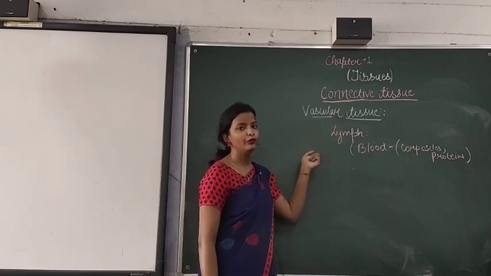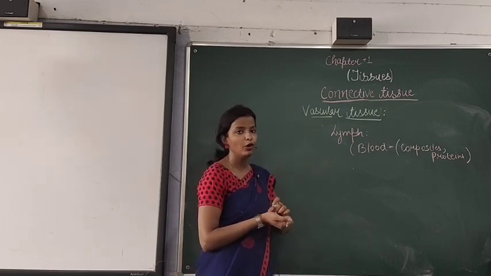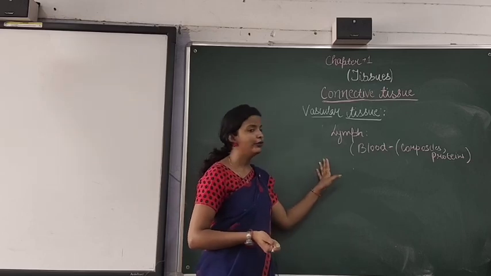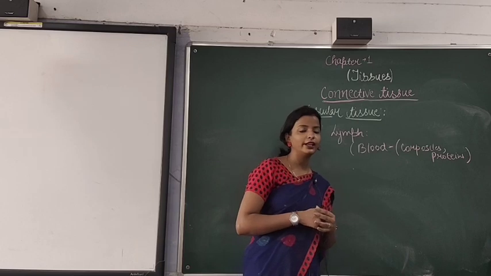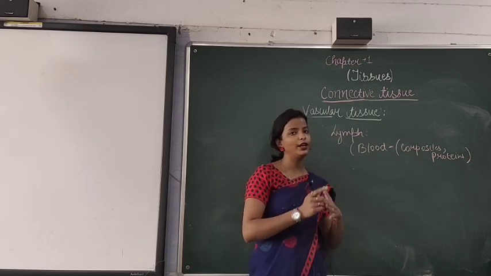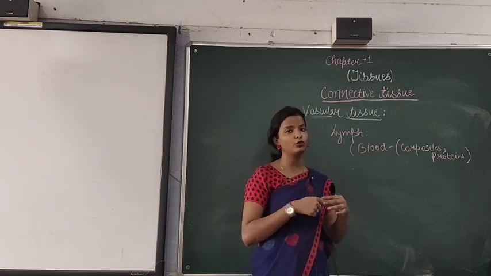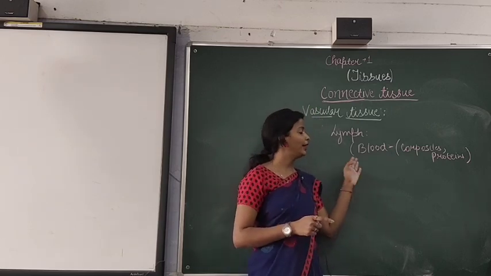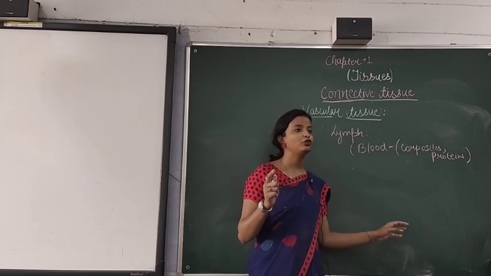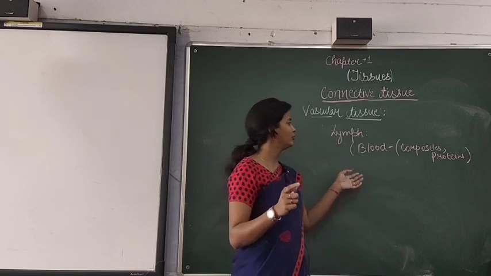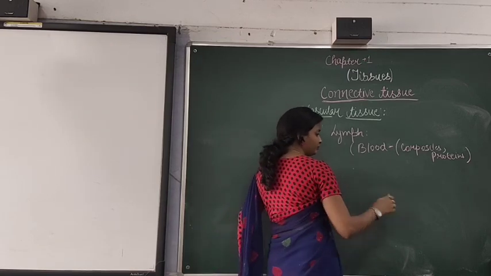Now what is the main role of the lymph? It protects our body from infection. It provides antibodies to our body, and its main function is that it acts as the transporting chamber, meaning waste is collected and transported from one medium to another with the help of lymph only. If oxygen is to be transported throughout our body, it is transported by the lymph, and if waste is to be excreted from the body, it has to be excreted through the medium of the lymph. So that is used as the supportive chamber.